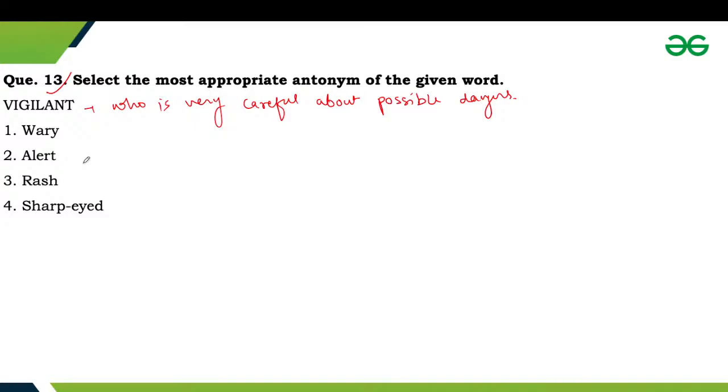Next one is wary. Wary refers to someone who is very careful and doubting. So this is the synonym. Alert refers to someone who is careful and aware.